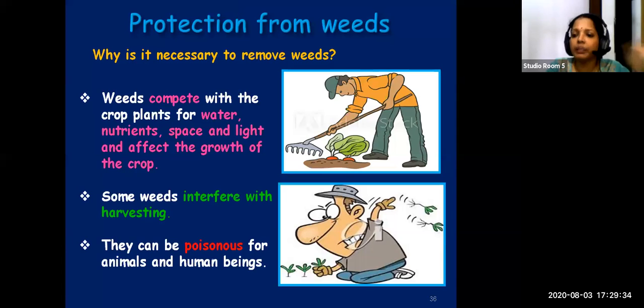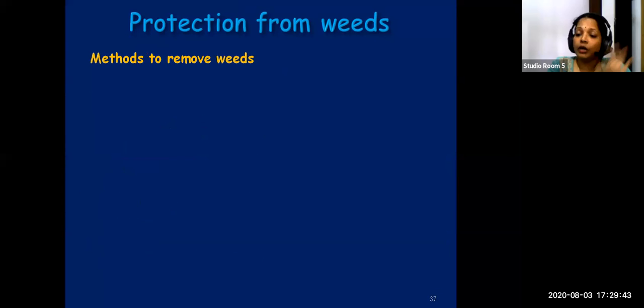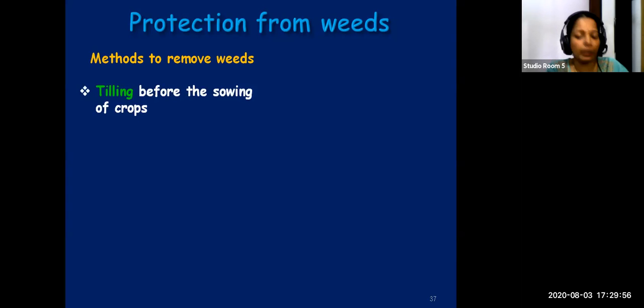Have you got the 3 points, children? Why is it necessary to remove the weeds? Shall I change the slide? Okay, good. Now we know what weeds are, when to remove weeds, why to remove weeds, all that we learned. Now, how to remove them? Which are the different methods to remove weeds? There are a few methods given. We will see them one by one.